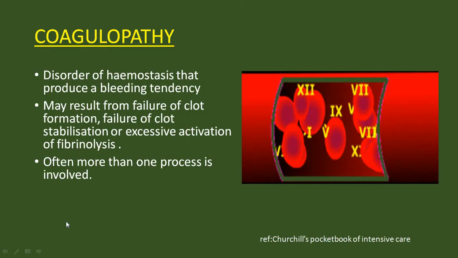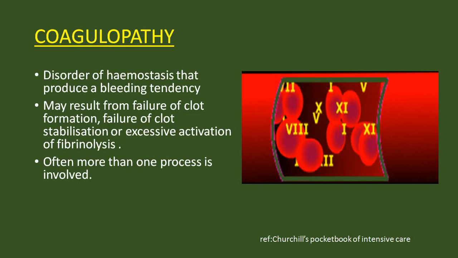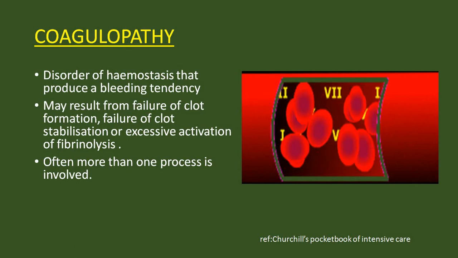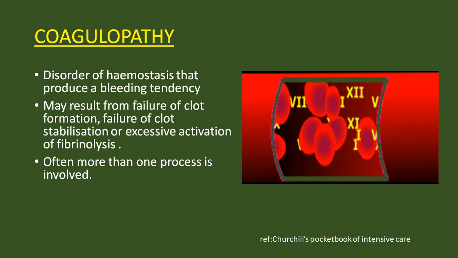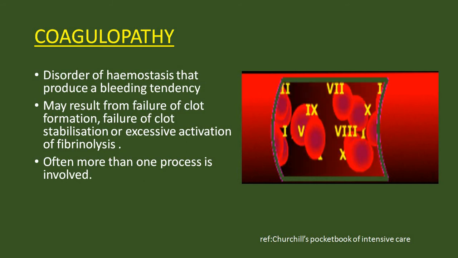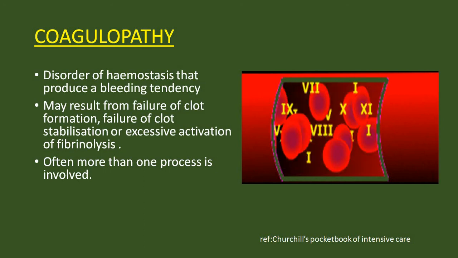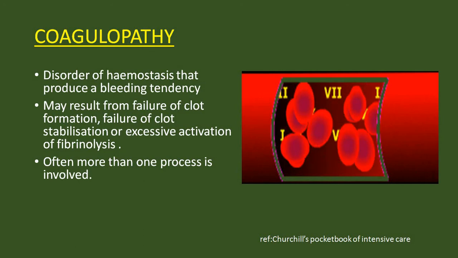So first, what is coagulopathy? It is a disorder of hemostasis that produces a bleeding tendency. This coagulopathy may result from failure of clot formation, failure of clot stabilization, or excessive activation of fibrinolysis. Often more than one process is involved. So it's a disorder of hemostasis that produces a bleeding tendency.